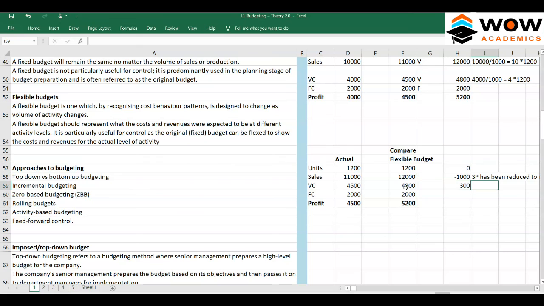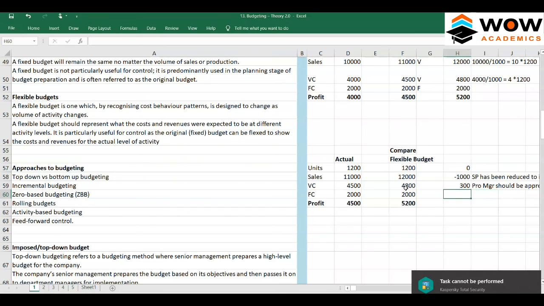So the production manager should be appreciated. The next one is fixed cost, which is the same, so we don't need to worry about that. Profit has gone a little bit lower.